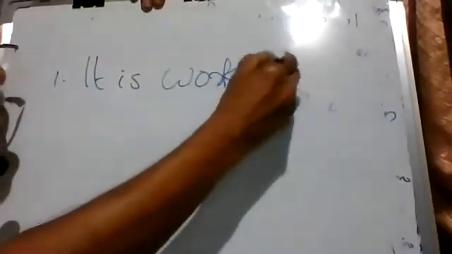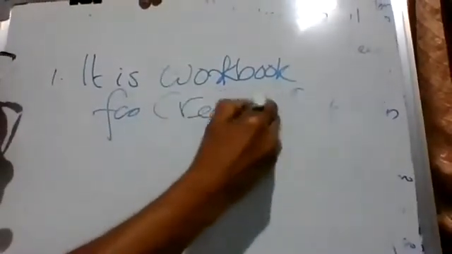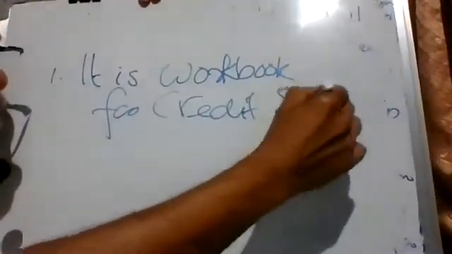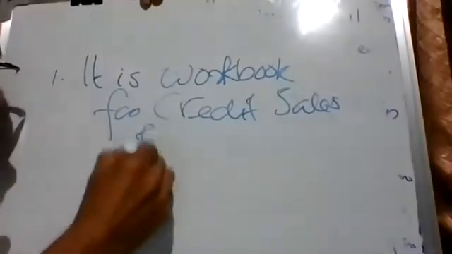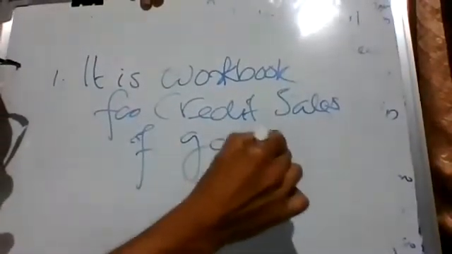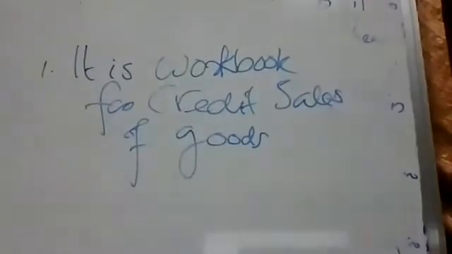So when we talk about sales day book, what can we say? It is a workbook for credit sales of goods. See, credit sales of goods.